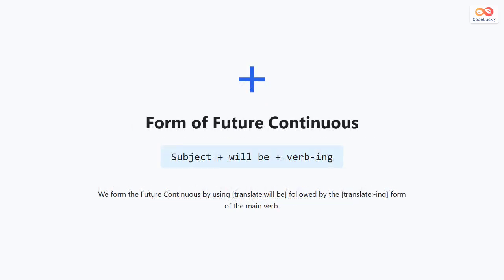The structure of the future continuous tense is simple. It is formed by using the subject, followed by will be, and then the verb with an ing ending. For example, I will be working or she will be studying. The key words here are will be plus the verb ending in ing. This combination tells us that the action will be happening continuously in the future.